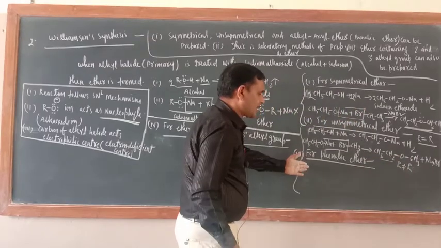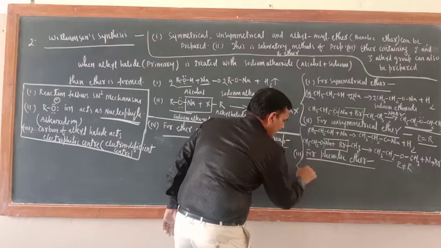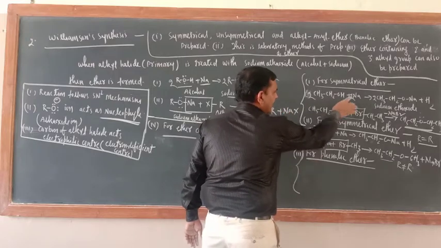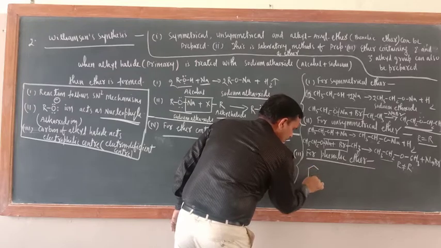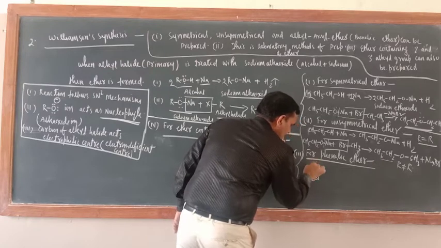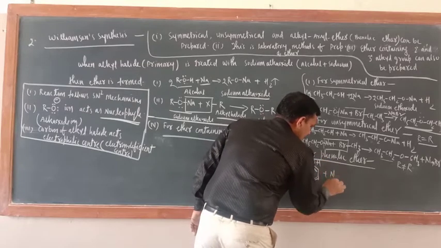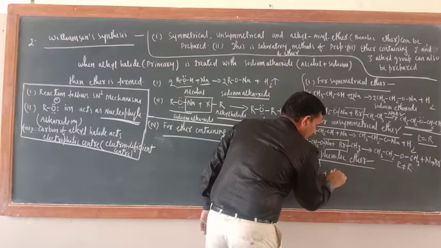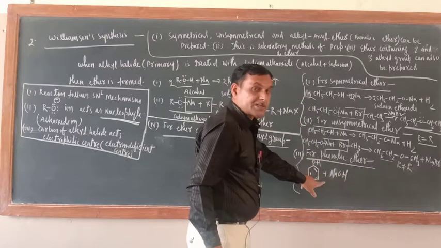Now for the preparation of phenolic ether, what should be done? First just see, as you have taken alcohol and its reaction with sodium. So here what you should take? First you should take phenol. Okay. Phenol OH and its reaction with NaOH. Please don't write here sodium.